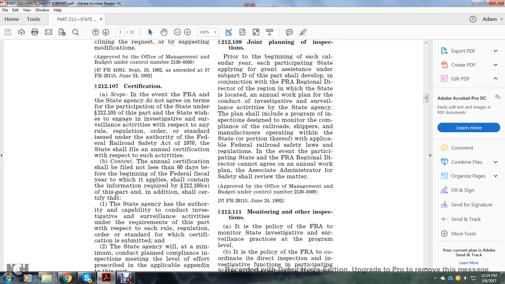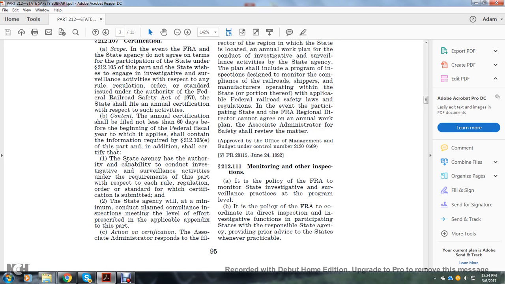In addition, it shall certify that: 1. The state agency has the authority and capability to conduct investigation and surveillance activities in accordance with the requirements of this part with respect to each rule, regulation, order, and standard for which certification is submitted, and 2. The state agency will at a minimum conduct planned compliance inspections meeting the levels of effort prescribed in the applicable appendix to this part.